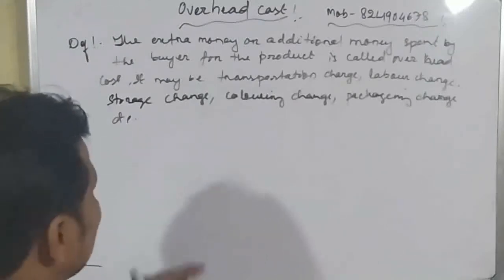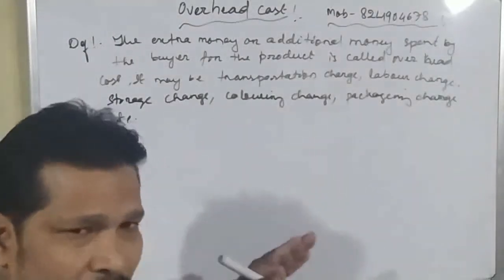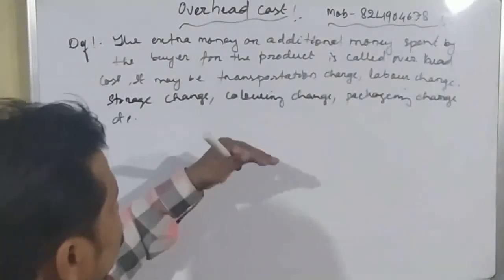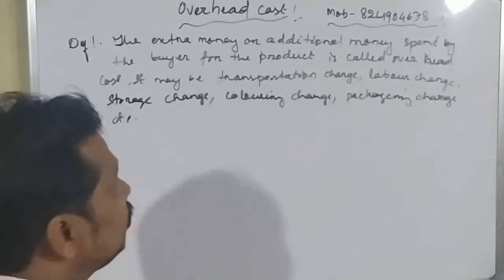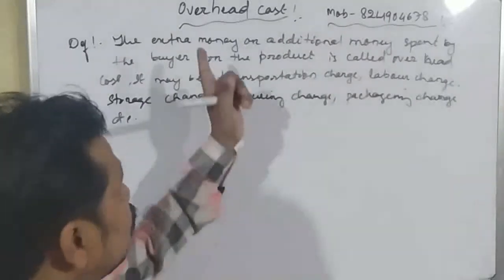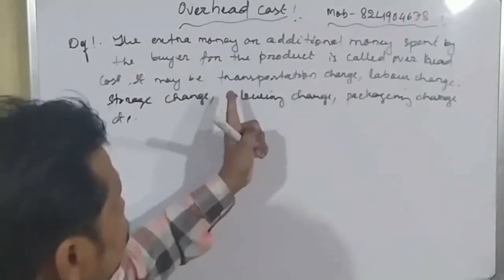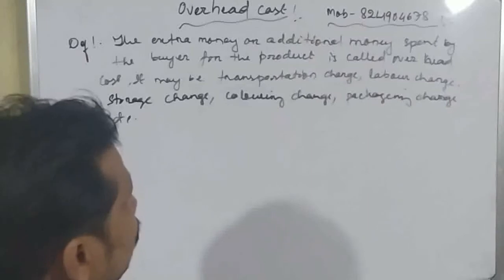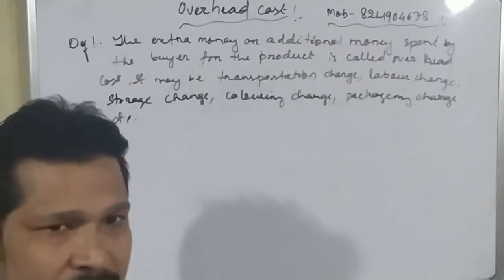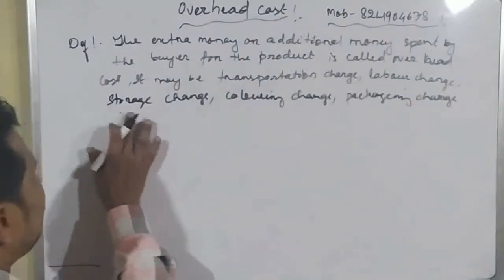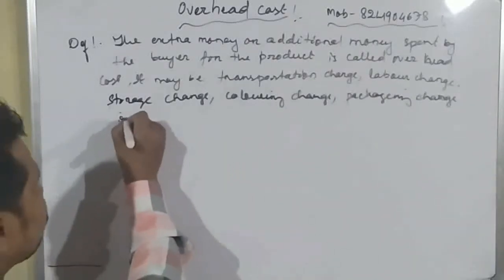So this type of extra money or additional money that we have to spend for the product while we buy it is known as overhead cost. It may be transportation charge, labor charge, storage charge, coloring charge, or packaging charge, or it may be